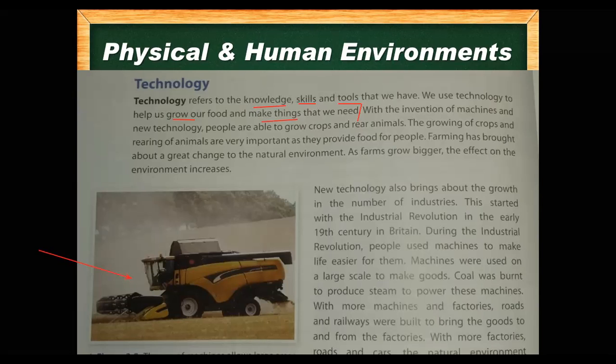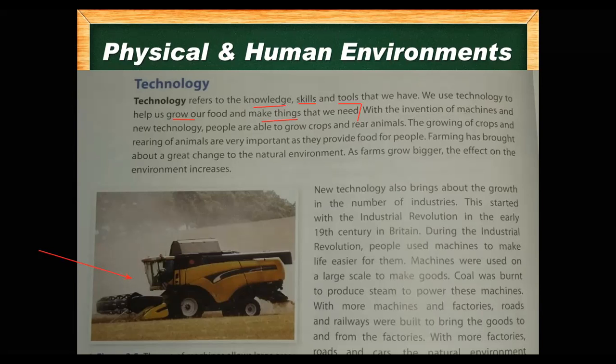For example, if someone has 10 cows or buffaloes and 50 people are living there, the milk of 10 buffaloes is enough for the 50 people. But if there are 500 people, they need more buffaloes for the milk. In the same way, they have to rear more animals and grow more crops for more people.